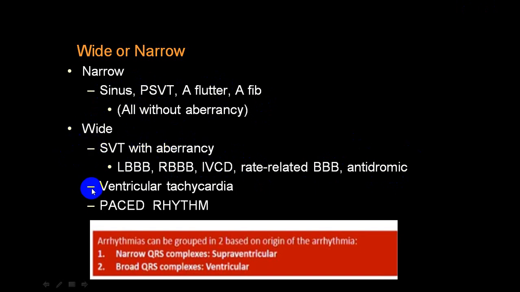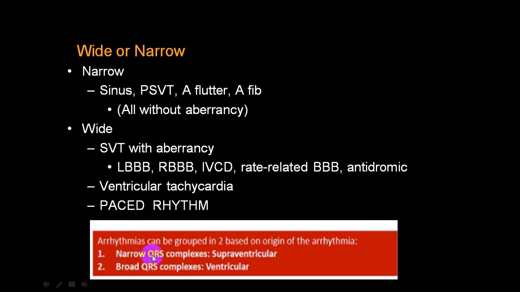And ventricular is always wide. In a very, very rare variety, if the ventricular focus is close to the left anterior hemifascicle, or close to the bundle of His, close to the mitral ring, or close to the tricuspid ring, in those particular varieties, it can be a narrow complex ventricular tachyarrhythmia. And in a paced rhythm, if the pacemaker starts firing at a faster rate, you will have a broad complex VT. Rare, but it can be.